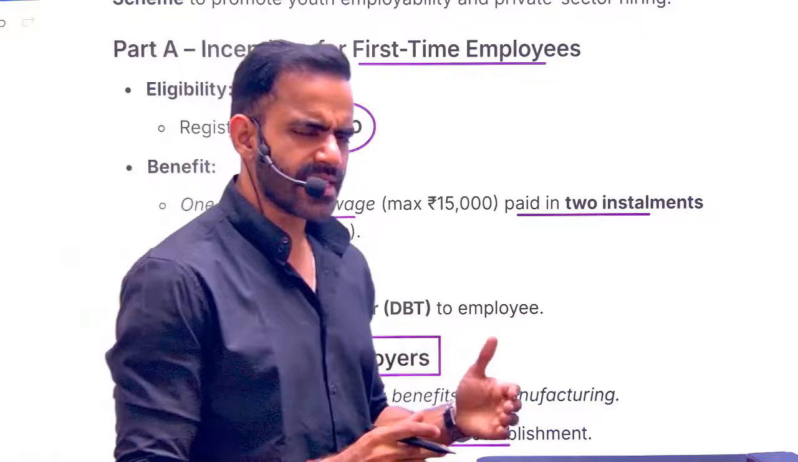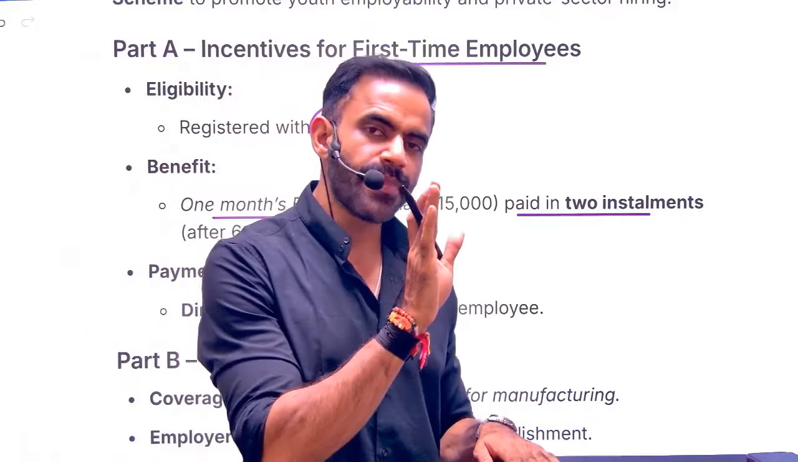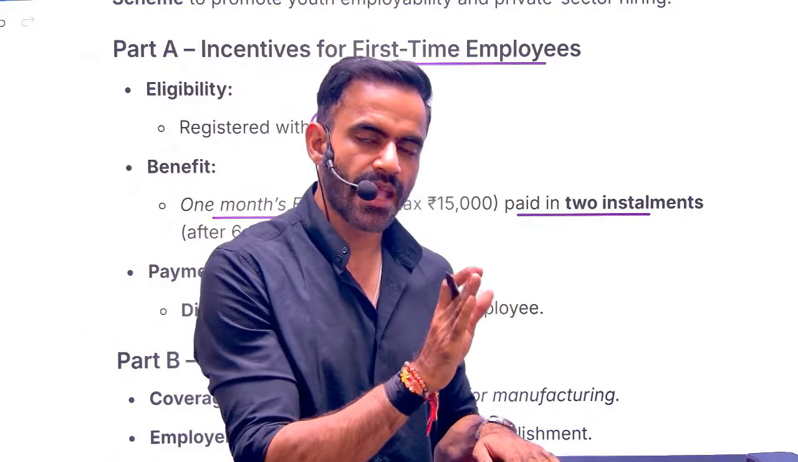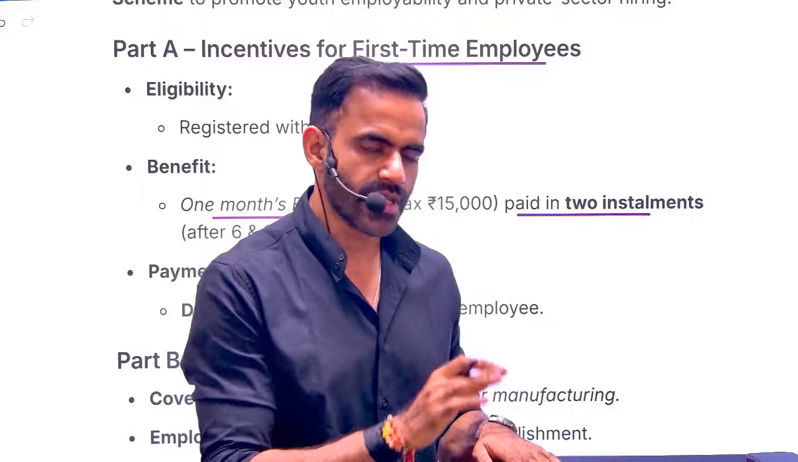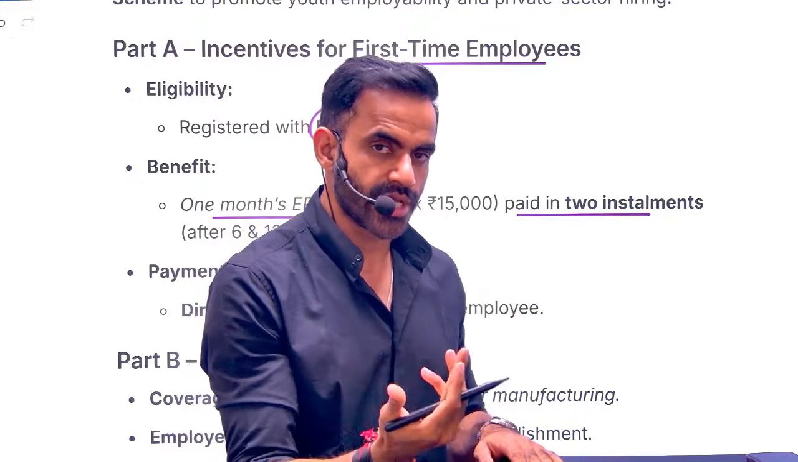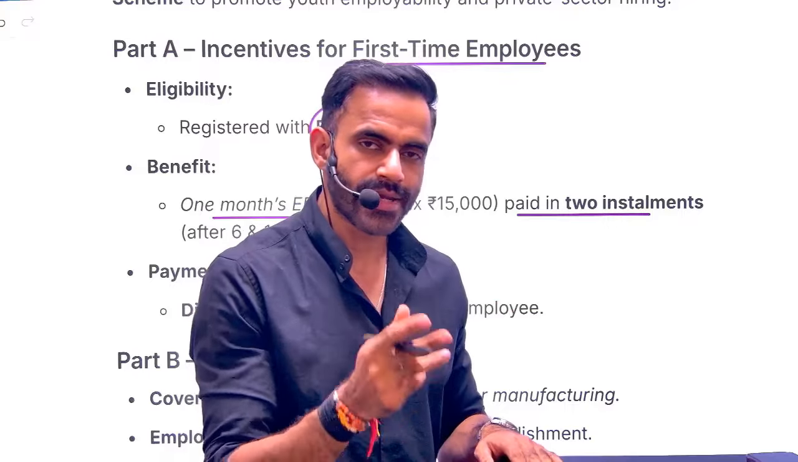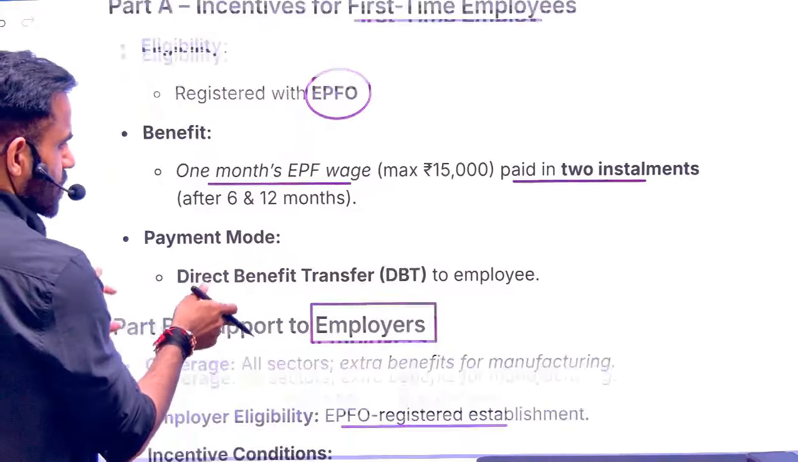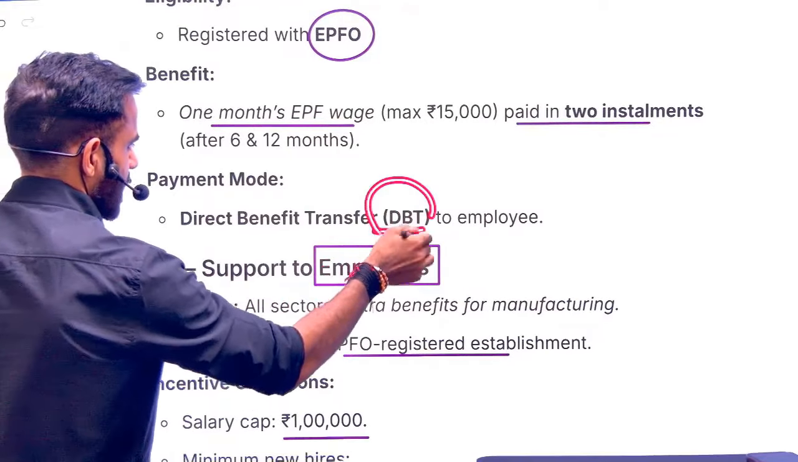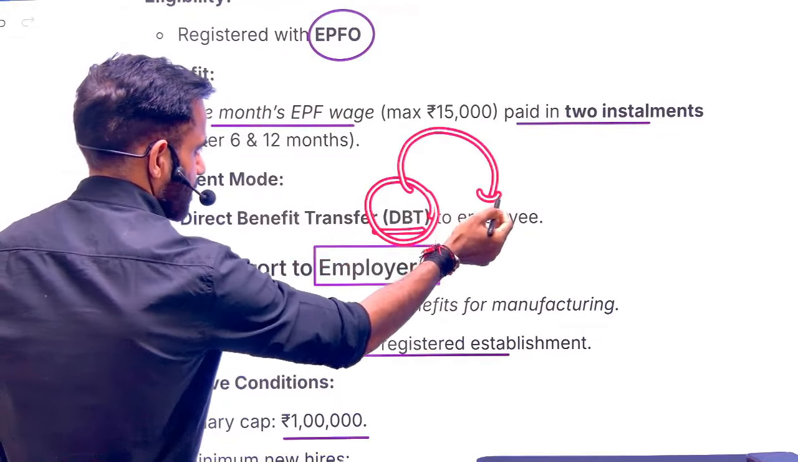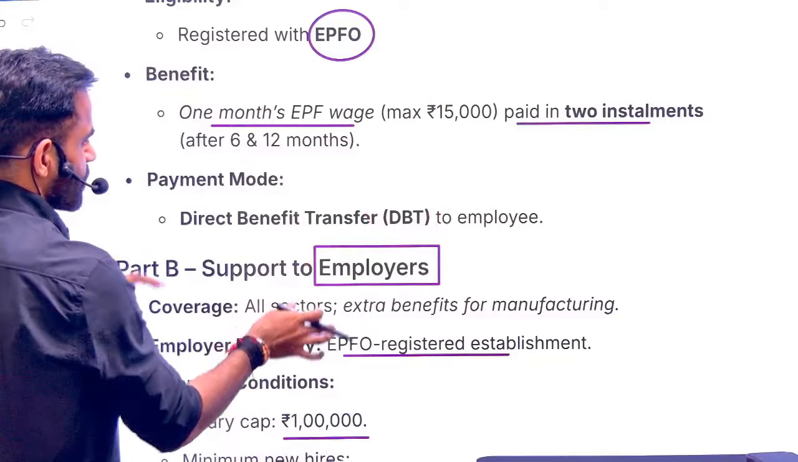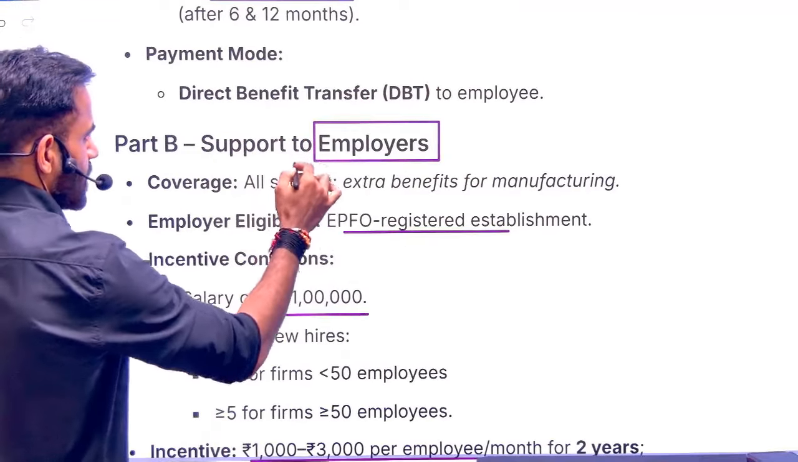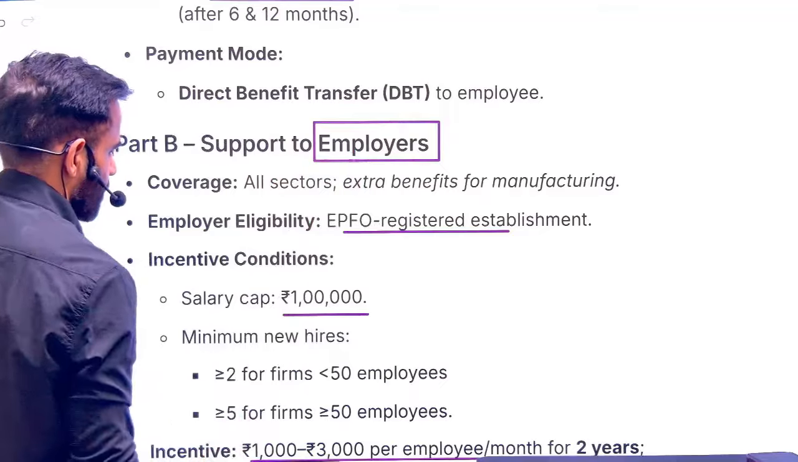So in a very simple sense, the government is saying, okay, we will pay your EPF wage. If you are registered with EPFO, we are going to pay your share and provide it in two installments. Okay, this will be DBT. DBT basically means direct benefit transfer to whom? To the employee. Then there is a benefit provision for employers also, the employers who are registered with EPFO.